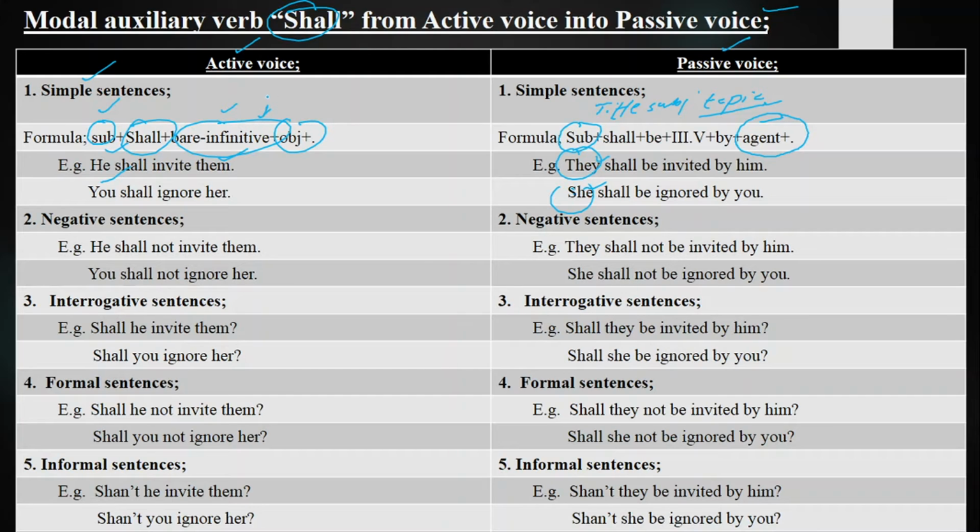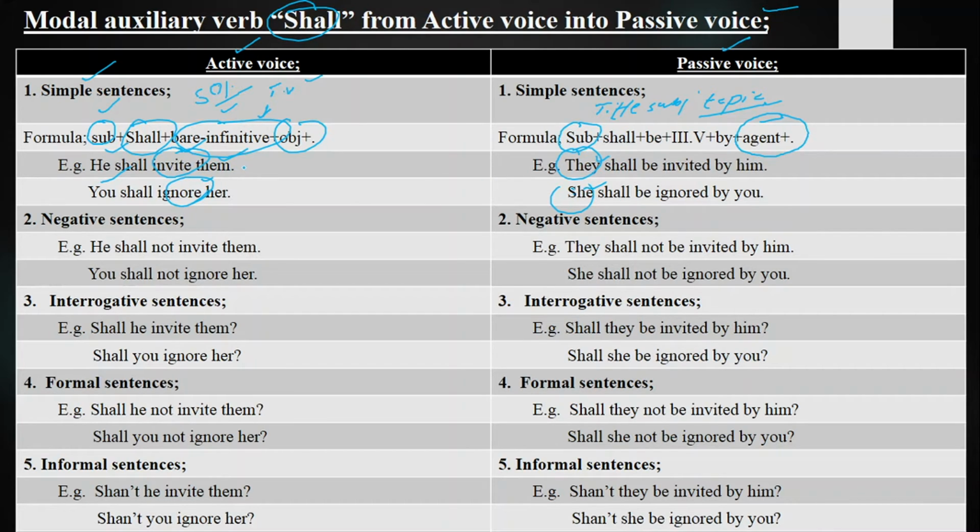What is bare infinitive? When the first form of the verb works as a noun in a sentence, it is called bare infinitive. And keep in your mind that it will work as a noun because we are taking the name of an action. Invite and ignore is the name of an action that will be done in future, and it has got the possibility of 50% in future. So for example, in passive voice we have got subject plus shall plus be, third form by, agent and full stop.